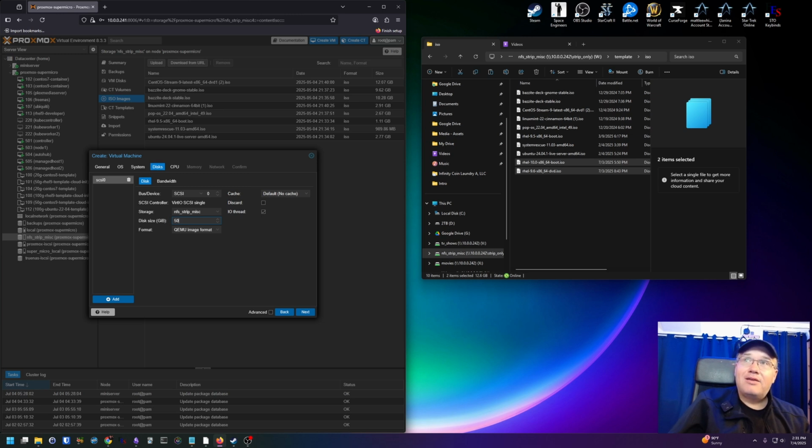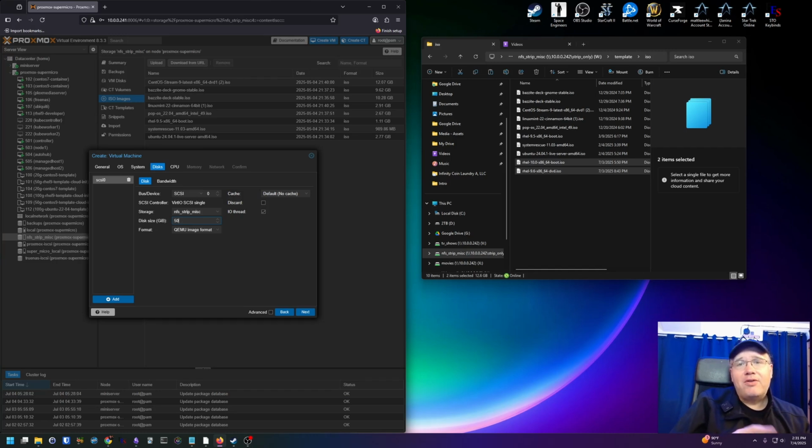In my experience, at least when I'm dealing with stuff here at the house, I like to give it at least 50 gigs. And then later on, I might add additional storage for any type of applications or anything special. But 50 gigs seems to be a good round number. And we're going to carve that up into different volume groups and logical volumes.